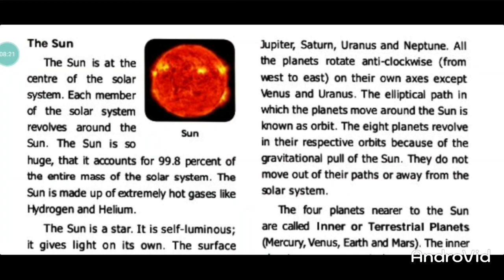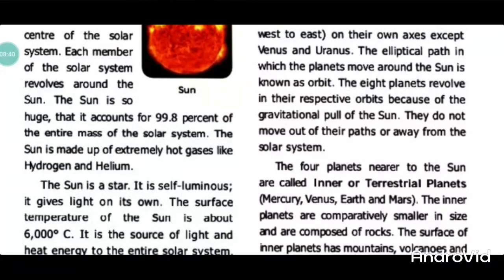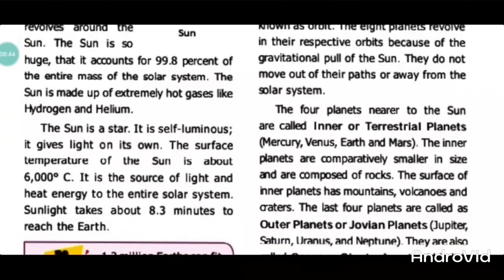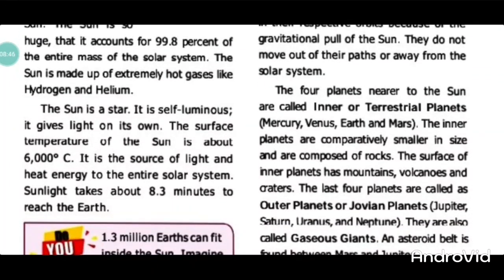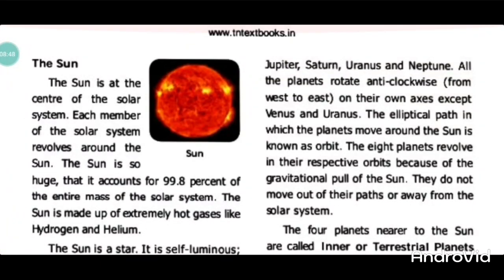It holds 99.8% of the mass. It is made up of extremely hot gases like hydrogen and helium. The sun is a star. So the sun is a big star. The surface temperature of the sun is 6000 degrees Celsius. That is enough for the sun.